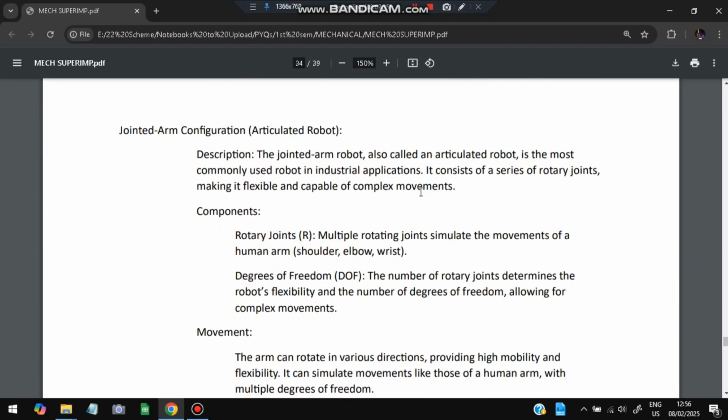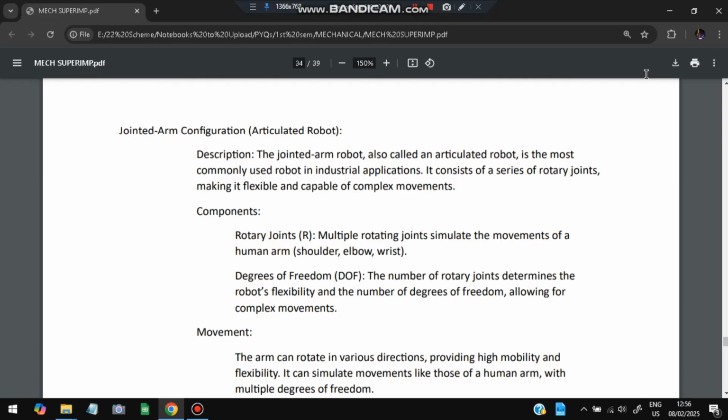Next is the joint arm configuration. It is an articulated robot. It is the most commonly used robot in industrial applications. It consists of a series of rotatory joints, making it flexible and capable of complex movement. Among all the configurations, this is the most important one, the most used one, and the best one.